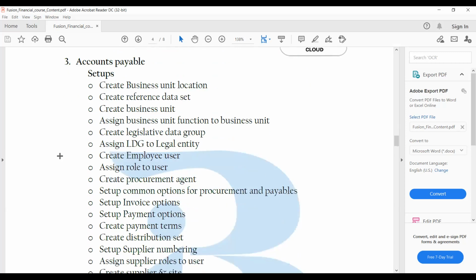And then in accounts payable, basically we will see what is new in the application. Like we have a reference data set. How do we use it, what is new, and what is the advantage of using it, and all those factors.